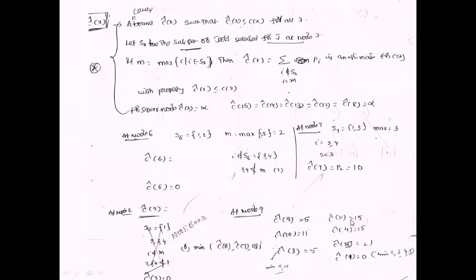Next we are calculating C cap 11, which has only a single child node, 15. So C cap 4 equals 15 and C cap 5 equals 21. So C cap 1 is the minimum value of C cap 2, 3, 4, 5, which equals 0.